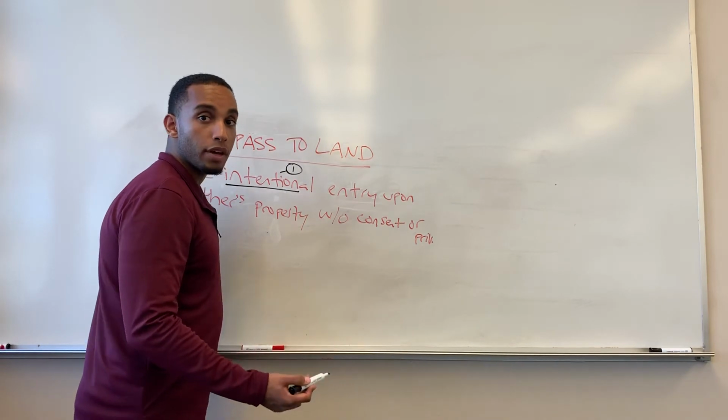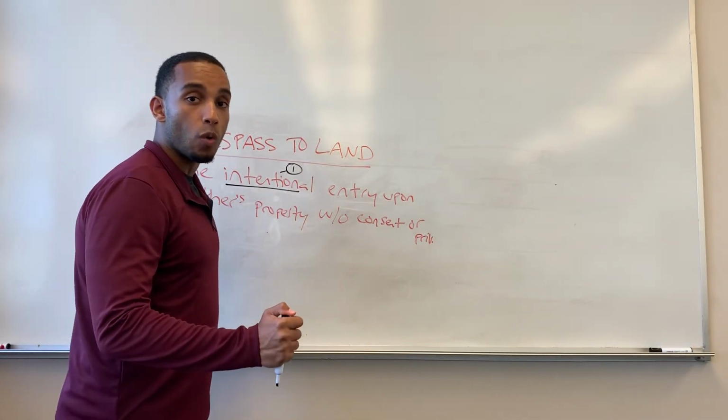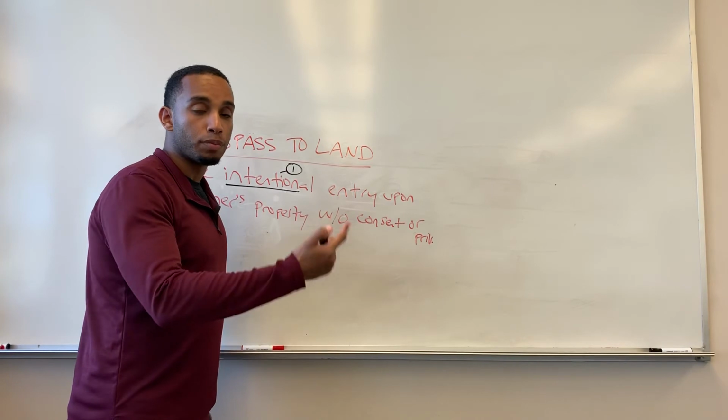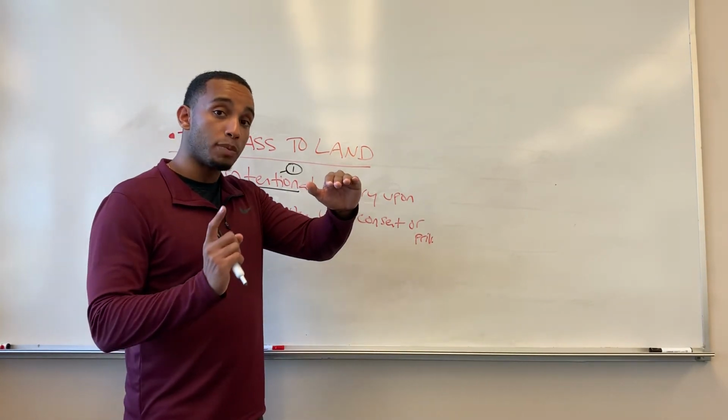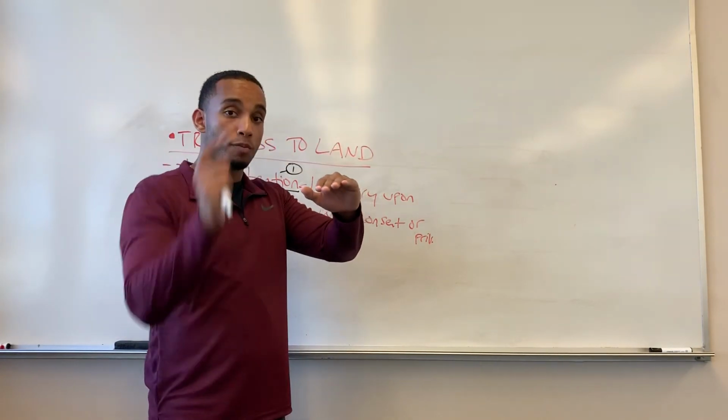Or it could be that the plaintiff is throwing a ball. Let's say they're playing volleyball, and the volleyball ends up going across the plaintiff's property, back and forth, back and forth, back and forth.